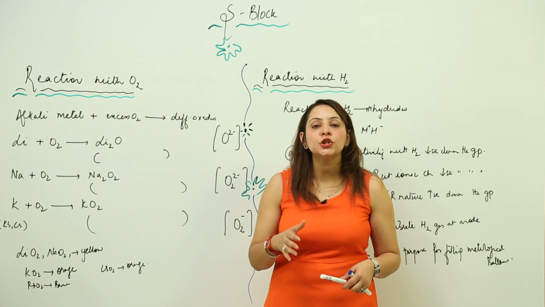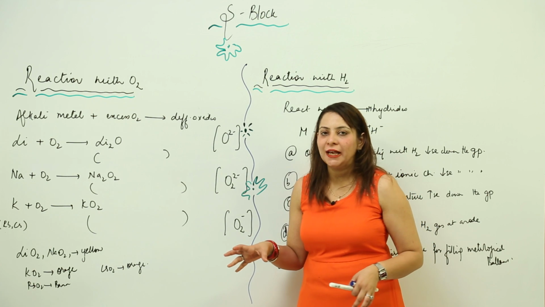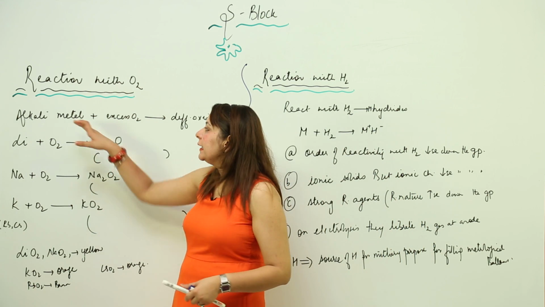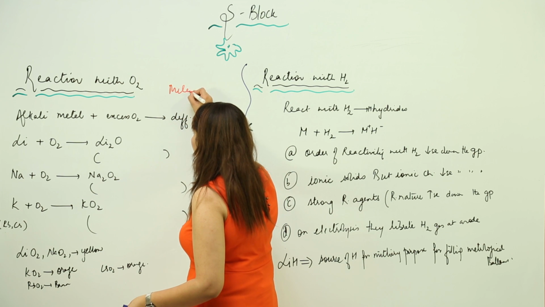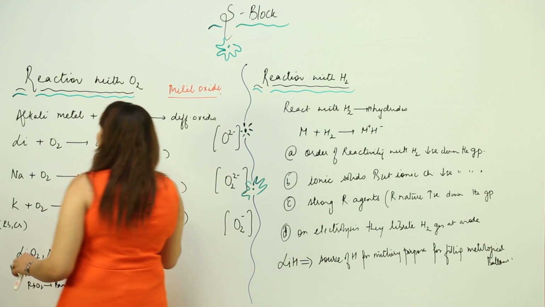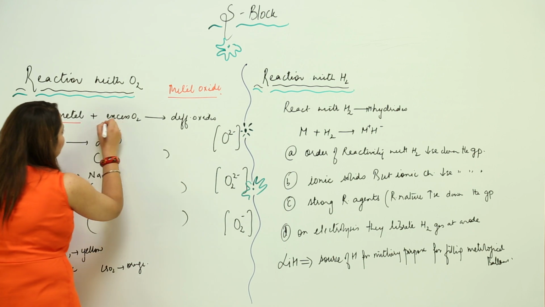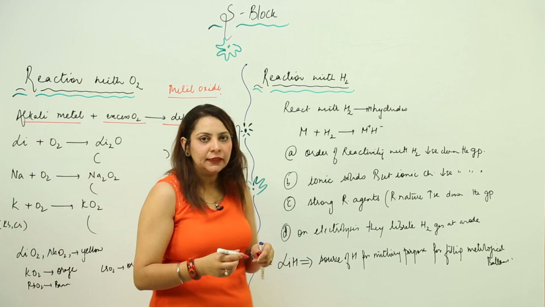Now we have reaction with oxygen. What happens when anything reacts with oxygen? It forms oxide. Likewise, an alkali metal reacts with oxygen forming a metal oxide. But if we react an alkali metal with excess oxygen, we see different types of oxides among alkali metals.